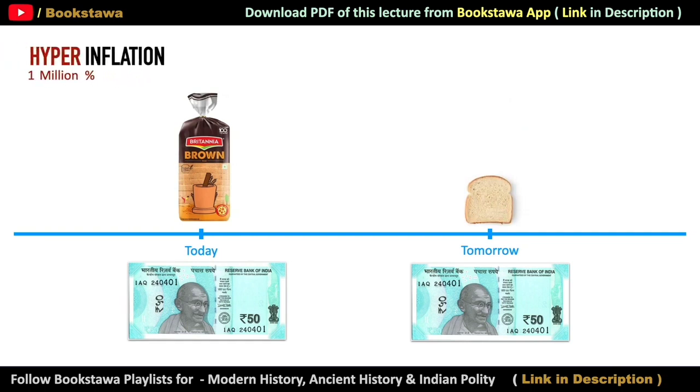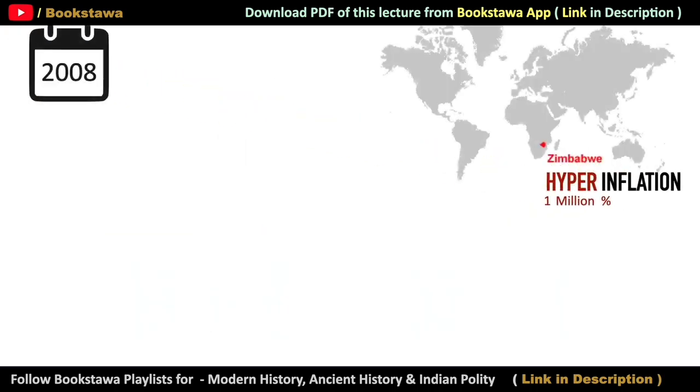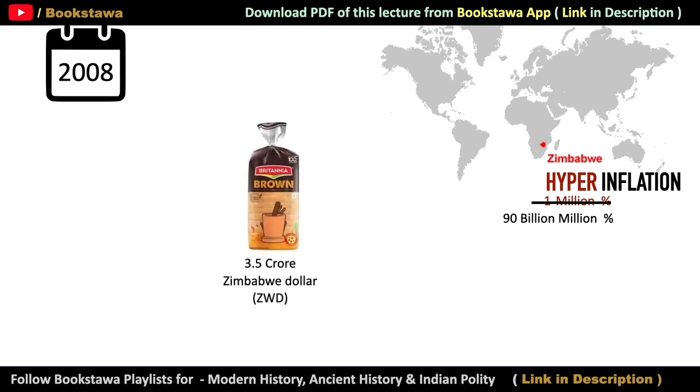The value of your paper money and your currency goes on decreasing continuously. But you must be thinking that this is a hypothetical case where 1 million% inflation would have happened. But it is not so. In 2008, Zimbabwe's annual inflation percentage had become 90 billion million%. In such a situation, the cost of a packet of bread there was 3.5 crore Zimbabwe dollars. Now think about it, if you have to pay 3.5 crore Zimbabwe dollars to buy a packet of bread, then you have to pay thousands of millions of Zimbabwe dollars to buy other things.